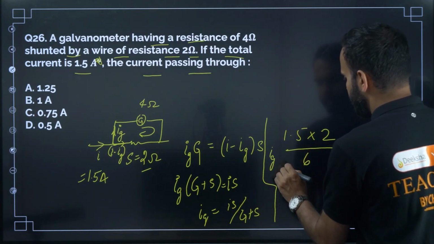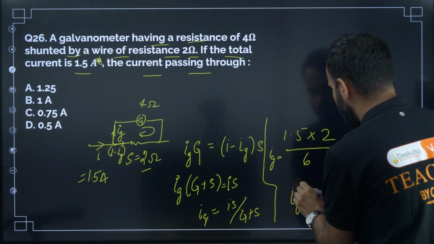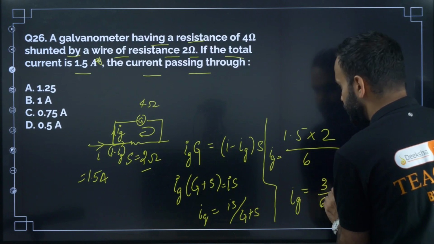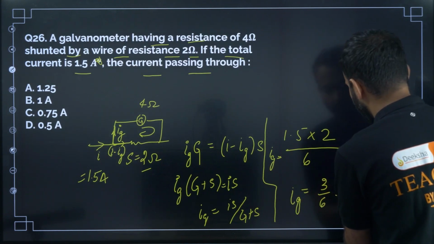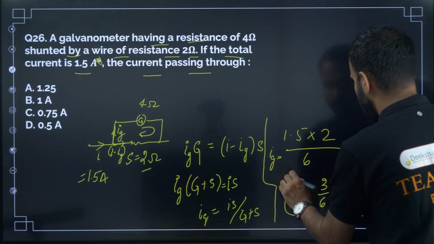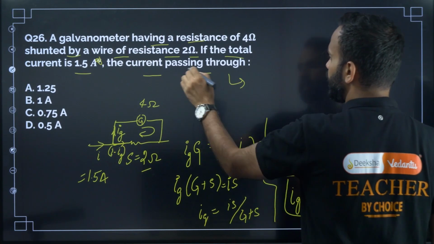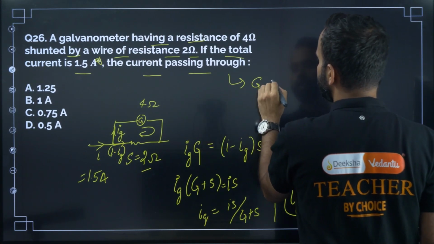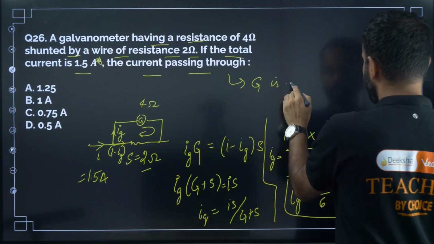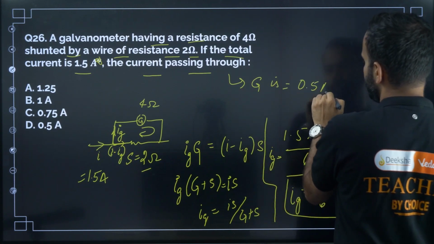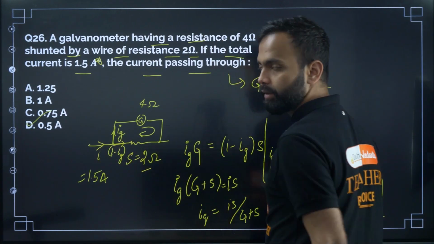So Ig is equal to 1.5 into 2 is 3, so 3 divided by 6, that is 0.5 ampere. The current passing through G is 0.5 ampere. So the correct option is D.